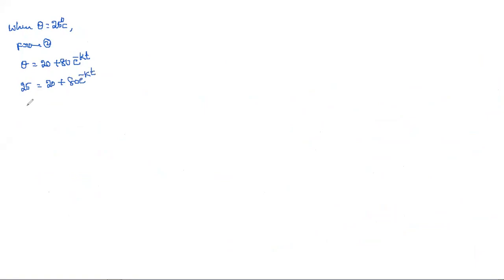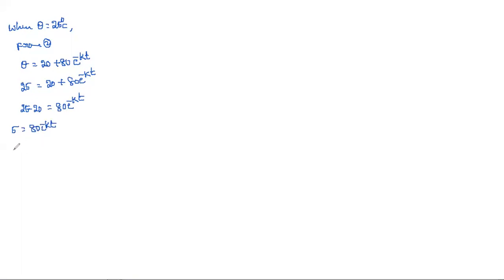Take this 20 to the left hand side. It changes to 25 minus 20 is equal to 80 into e power minus k t. And 25 minus 20 is 5, so 5 is equal to 80 into e power minus k t.